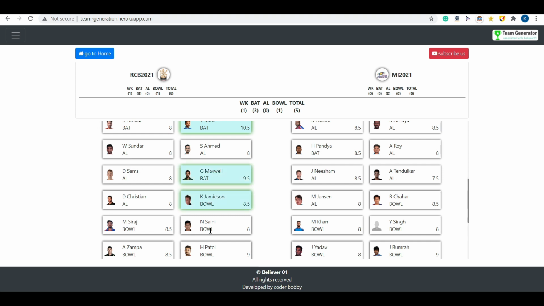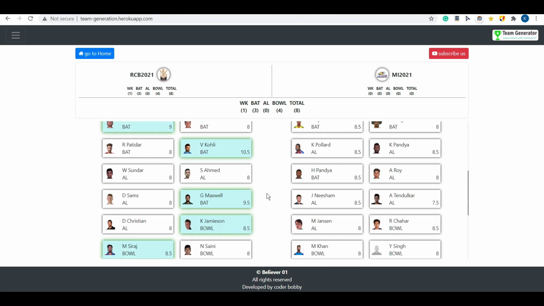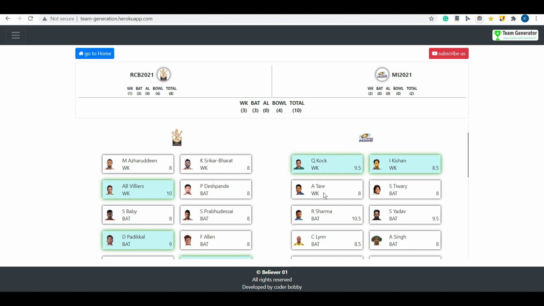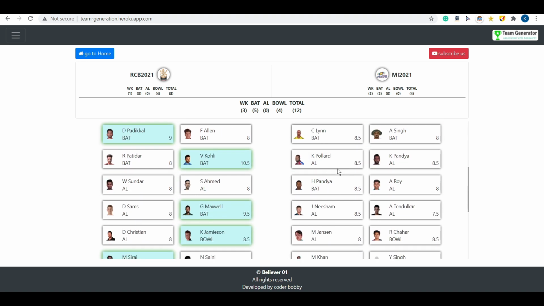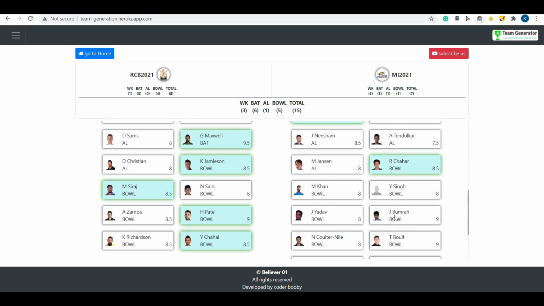So let me quickly select all the 17 players from RCB as well as from Mumbai Indians side. Let me quickly select these players. So I have selected all the 17 players here, and this is the tip number 1.